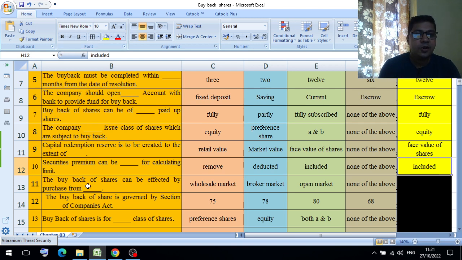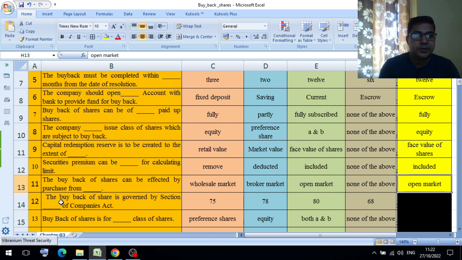The buyback of shares can be effected by purchase from dash. Option A wholesale market, option B broker market, option C open market, option D none of the above. So here the appropriate answer is open market.